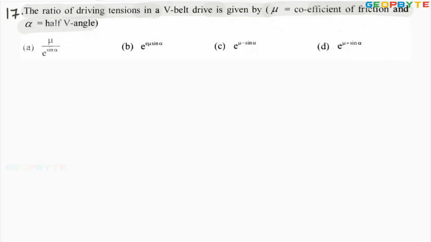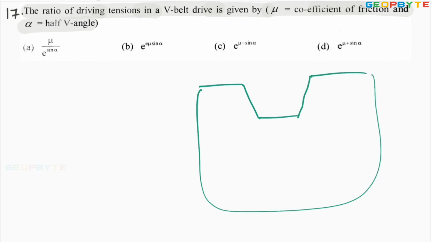In case of V-belt drive, this is the pulley, and this is the complete V groove angle, generally denoted by 2 alpha. According to the problem, alpha is half of the angle. Then alpha equals what?